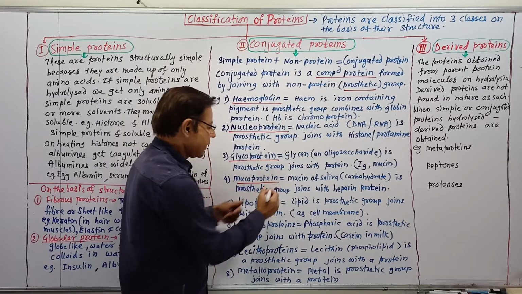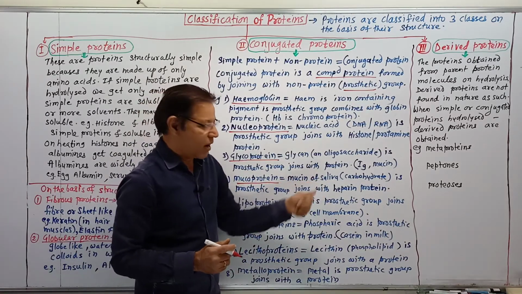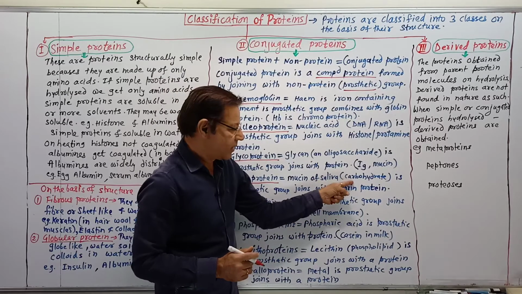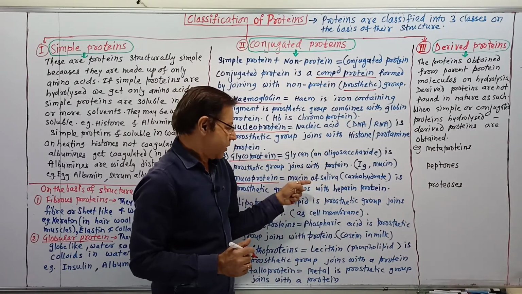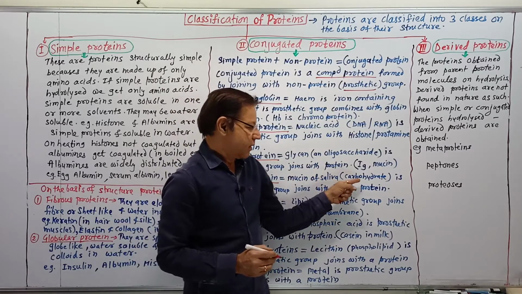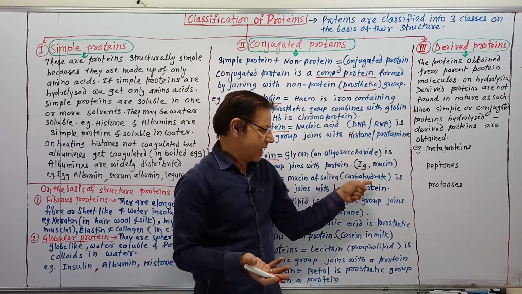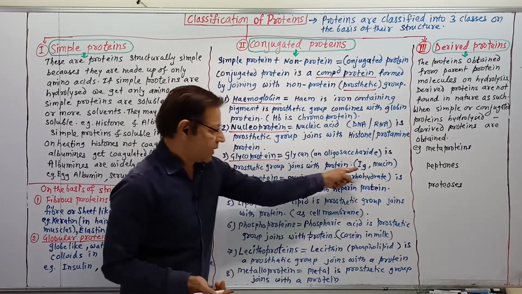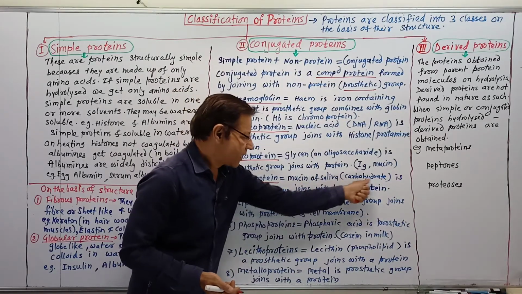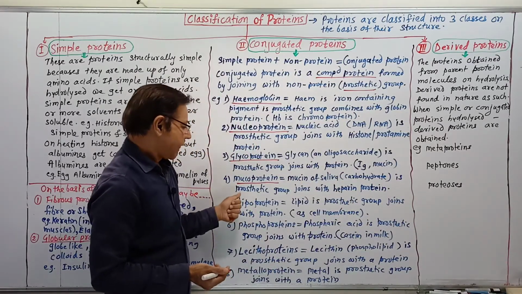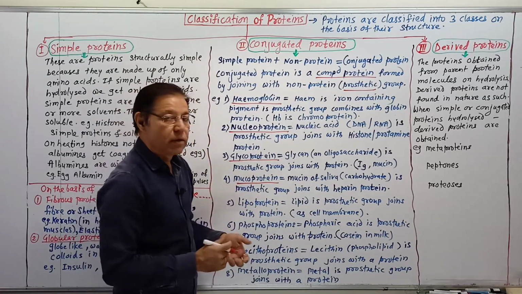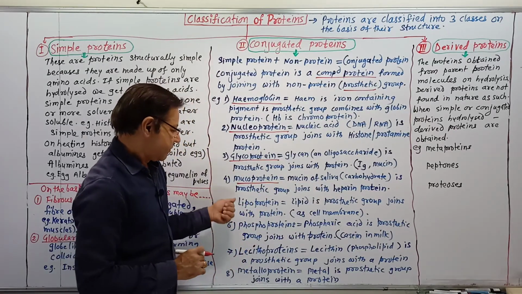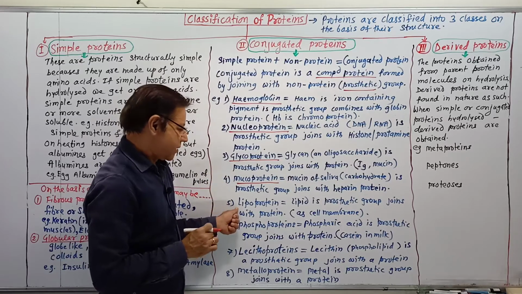Mucin of saliva is a carbohydrate, and glycan is another group, an oligosaccharide. Mucin of saliva, the carbohydrate prosthetic group, joins with protein, forming mucoprotein found in the saliva.